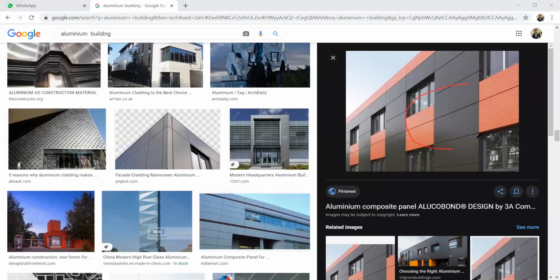Because aluminum is a smooth reflecting surface which does not absorb heat energy, it reflects the maximum amount. This is aluminum packaging, building packaging. Is it clear?